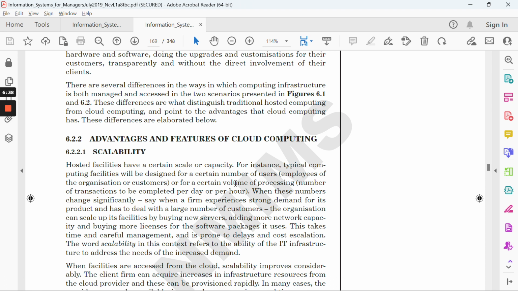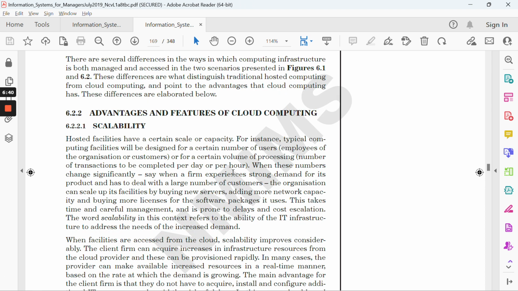If I talk about the advantages and features, the first one is scalability. Scalability means where we have a certain number of users, the volume is changing, increasing day by day. Similarly you can relate it, because the question clearly mentions that the total number of students is increasing exponentially year by year.